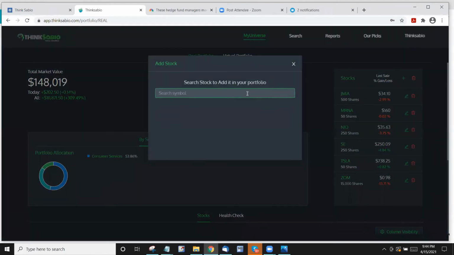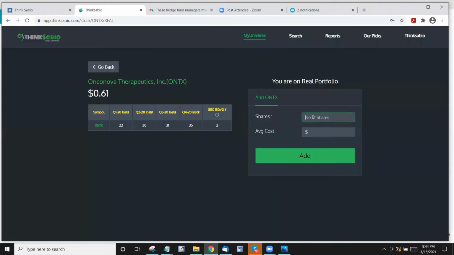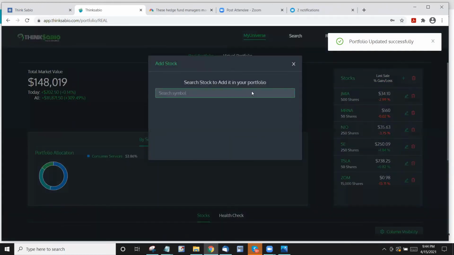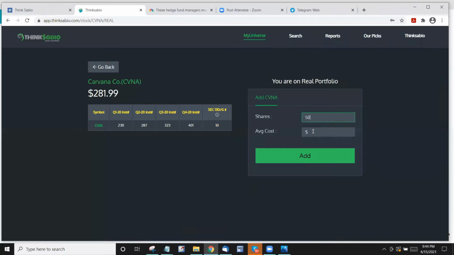And I have ONTX. Let's say 20,000 at 0.57. We have Carvana. Let's say I have 50, average is 60.19.